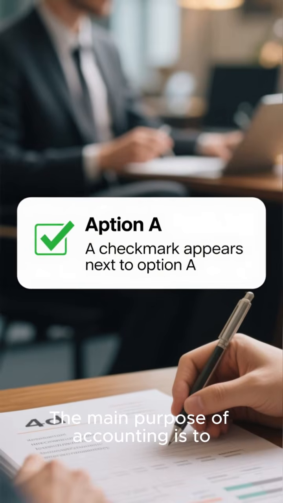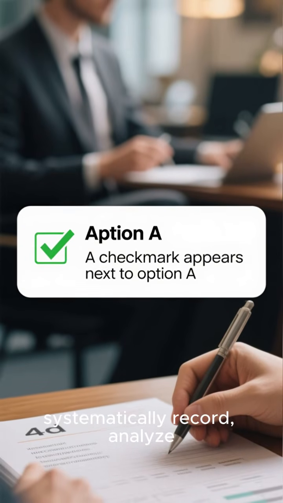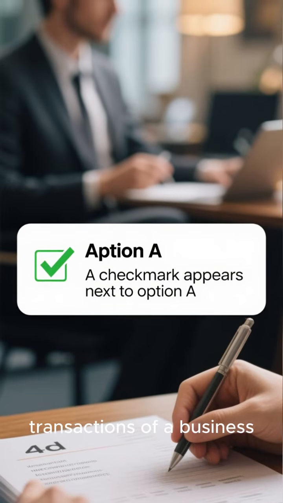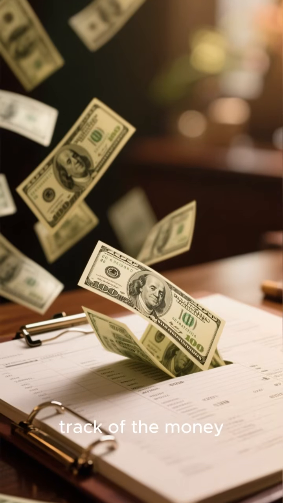The main purpose of accounting is to systematically record, analyze, and report all financial transactions of a business. It's all about keeping track of the money.